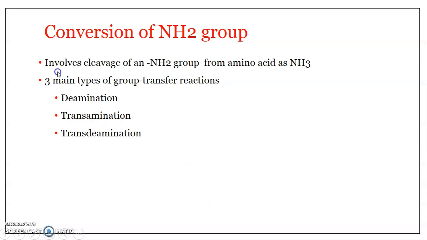Now, conversion of amino group, that is the first one, right? Alpha amino group, and here it involves the cleavage of the alpha amino group from the amino acid as ammonia, and it takes place through three reactions, or we can say there are three types of reactions which involve the conversion of amino group: deamination, transamination, and transdeamination.